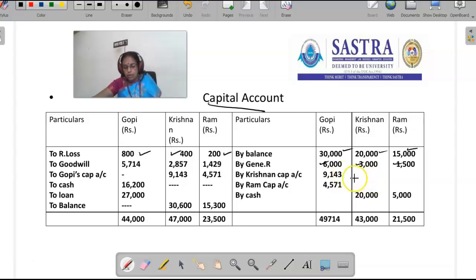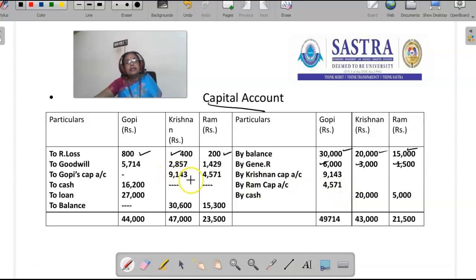So the entry is Krishnan's capital account debit 9,143, Ram's capital account debit 4,571 to Gopi's capital account 13,714. So here you see, Gopi's capital account is credited to the extent of 13,714.